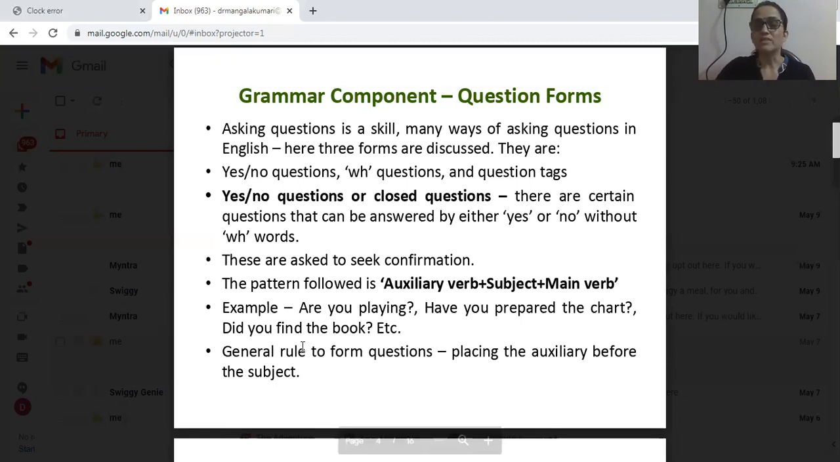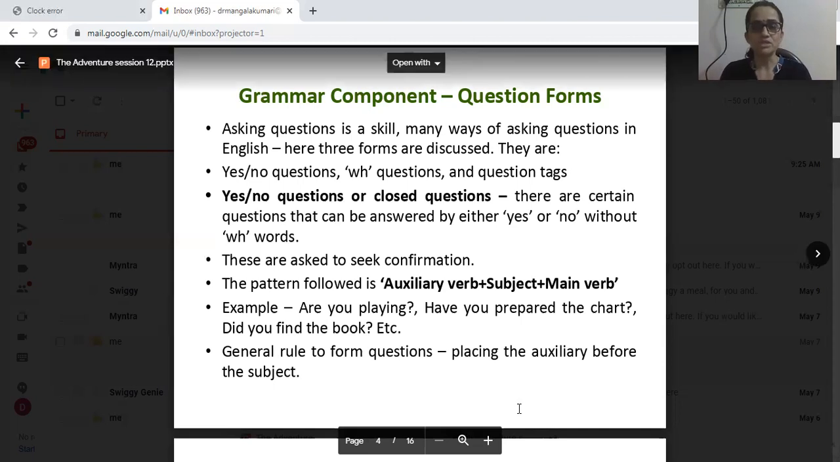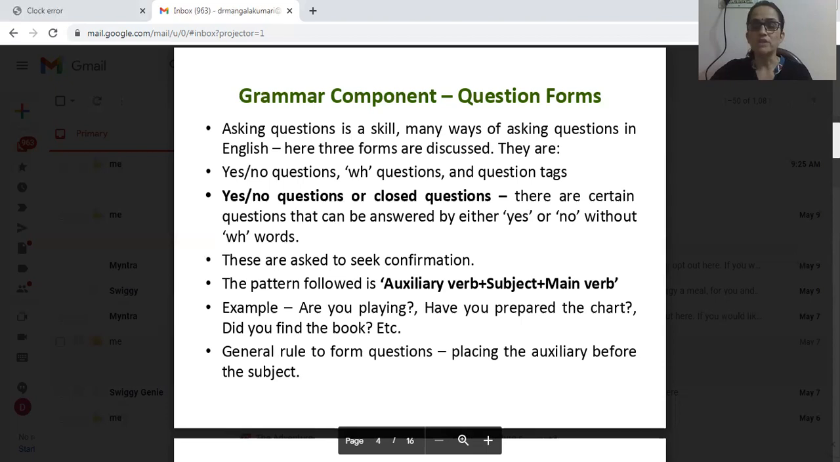So in this way, the pattern comes in yes or no questions. These are the examples of yes or no questions. I hope you have understood yes or no questions. There is a general rule to form these yes or no questions. What is that? Placing the auxiliary verb before the subject. In framing questions, we always place the auxiliary verb before the subject.